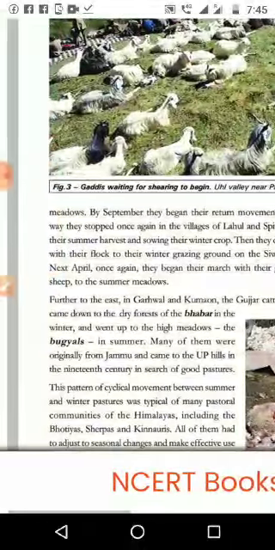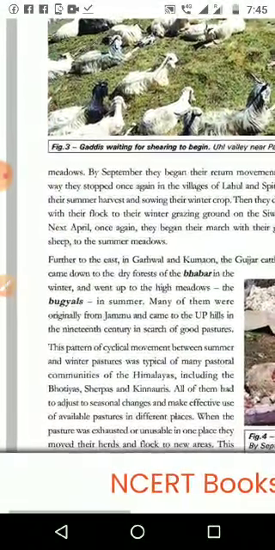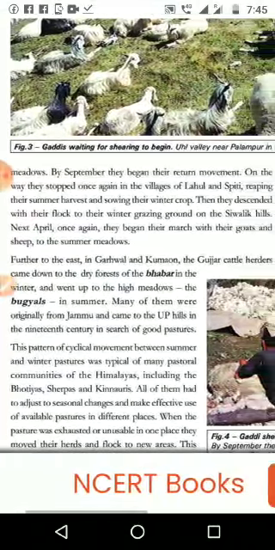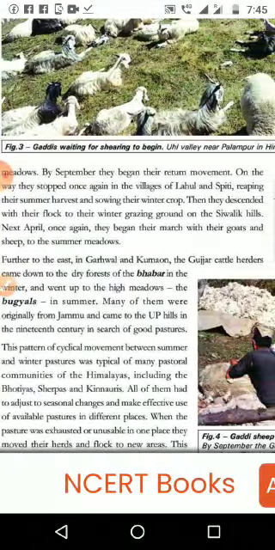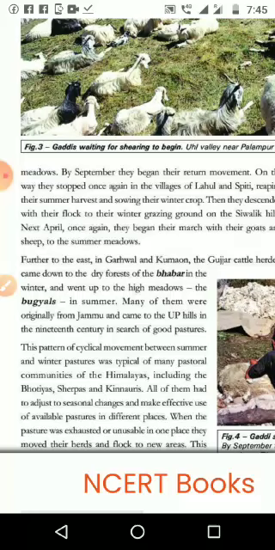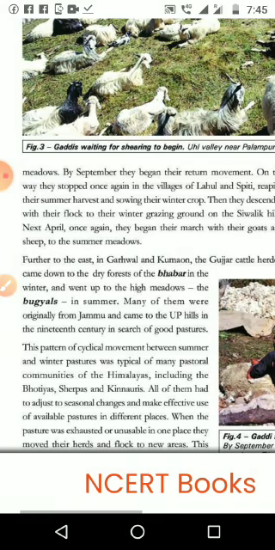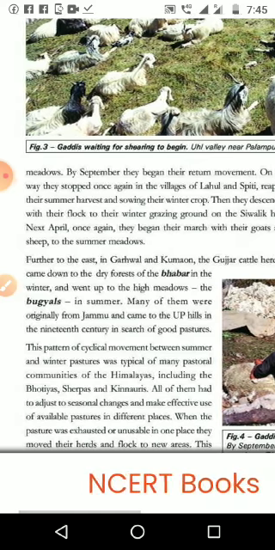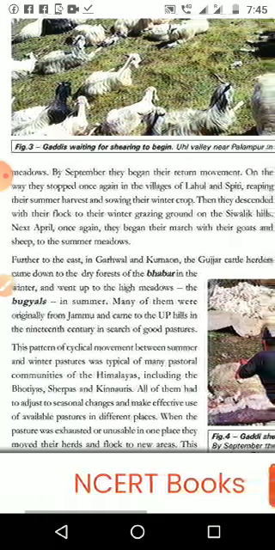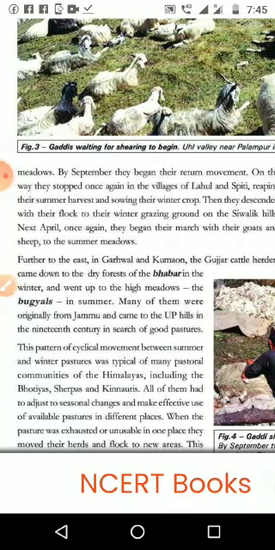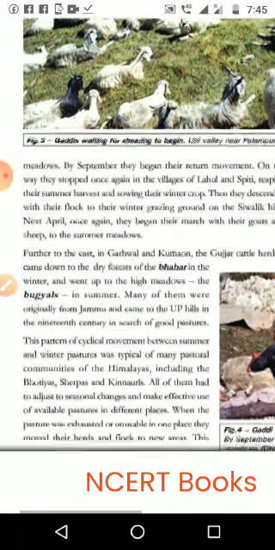Then we are moving to the next paragraph. Further to the east, in Garhwal and Kumaon, the Gujjar cattle herds came down to the dry forest in Bhabar in the winter and went up to the high meadows, the Bugyals, in summer. Many of them were originally from Jammu and came to the UP hills in the 19th century in search of good pastures.